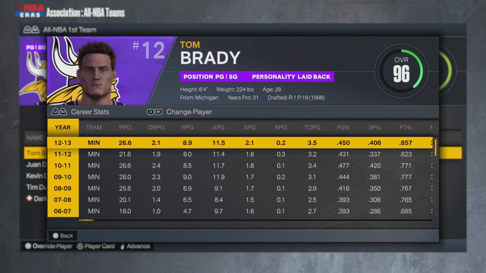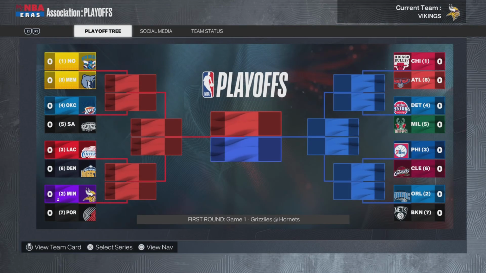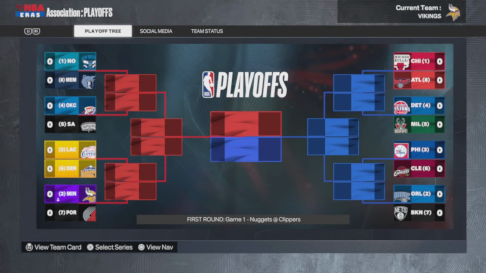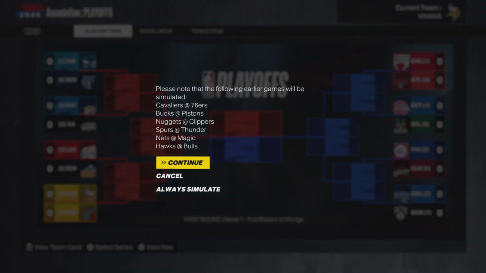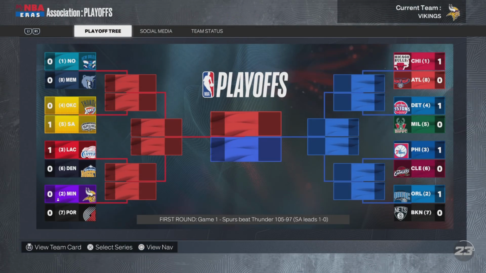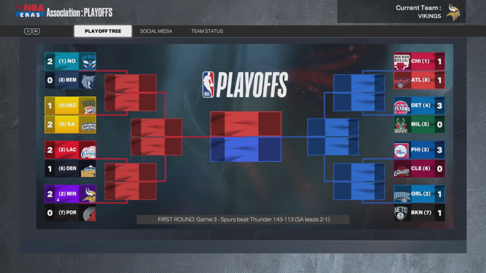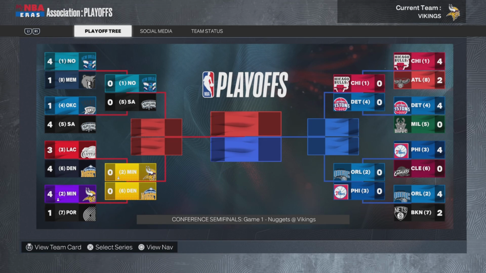Oh, he signed an extension. Tom, what are you doing? Well, he's stuck with the Vikings for another 5 years. He was the 2nd seed taking on the Portland Trailblazers. They got Kobe, Kevin Love, and Ricky Rubio. Well, I was gonna say this might be easy as a 7th seed, but then again, they got Kobe, and that's never easy. But I can't... Okay, never mind. It was extremely easy. We beat them in 5.